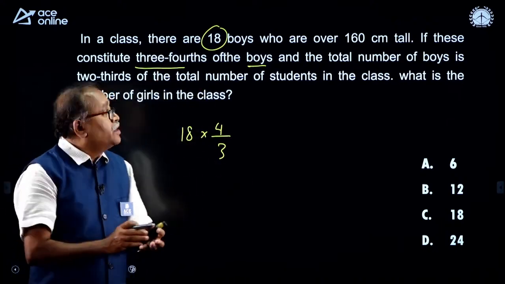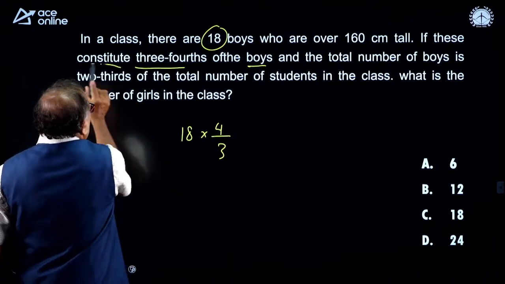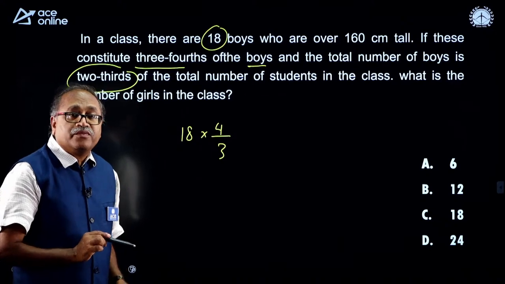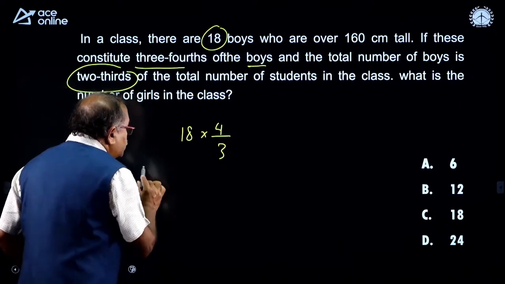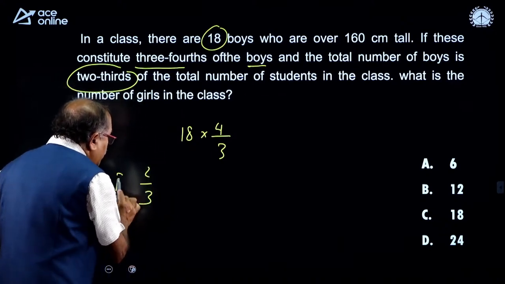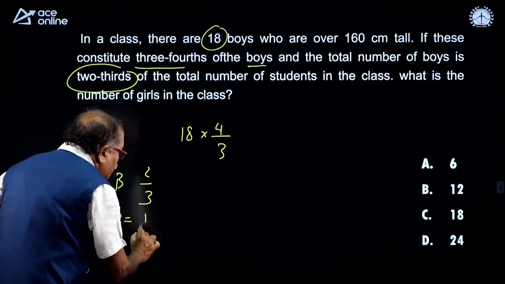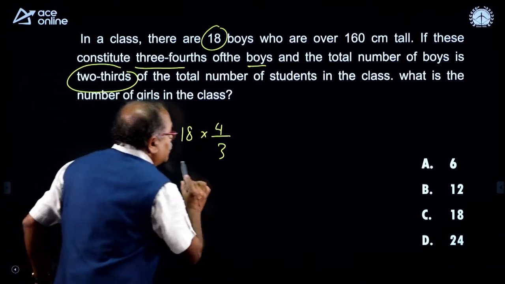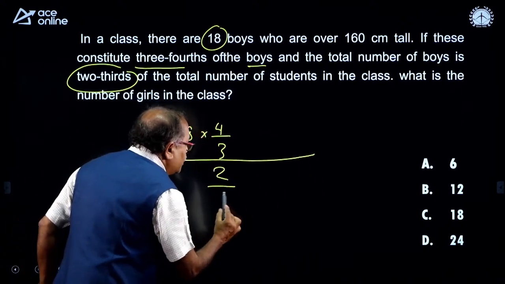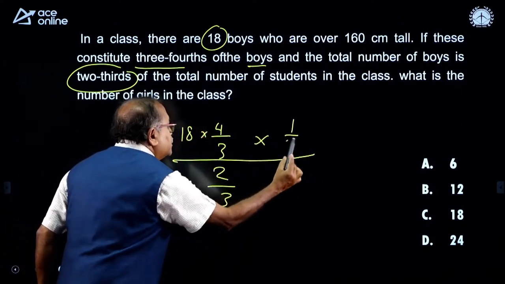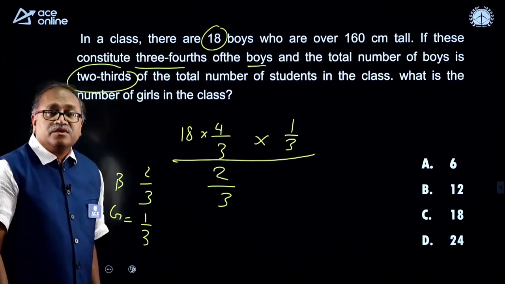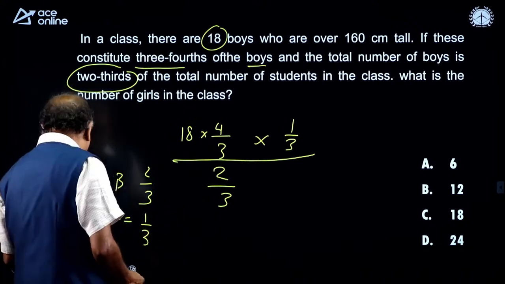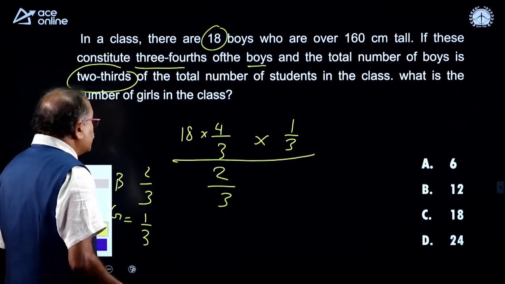That gives the boys, and the boys represent 2/3 of the total students. So, boys is 2/3 whereas girls is 1/3. So, we have the 2/3. Divide this by 2/3 and multiply this by 1/3. You will be directly getting the number of girls. So, I am concluding this one, the calculation part.